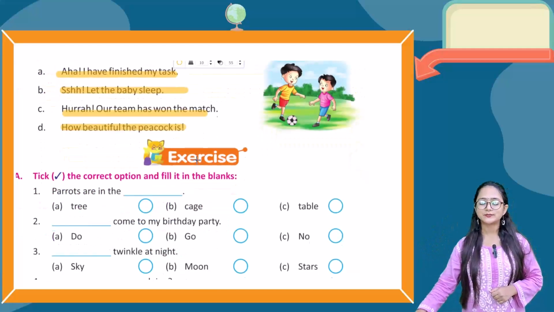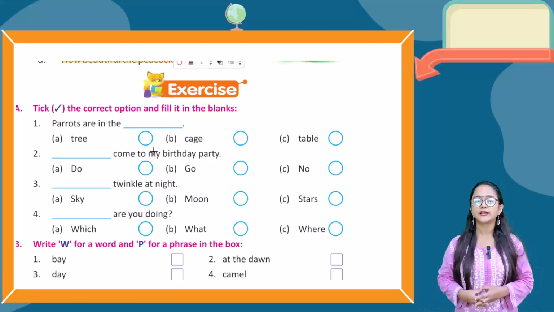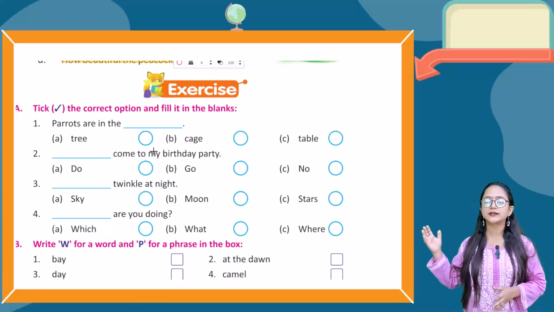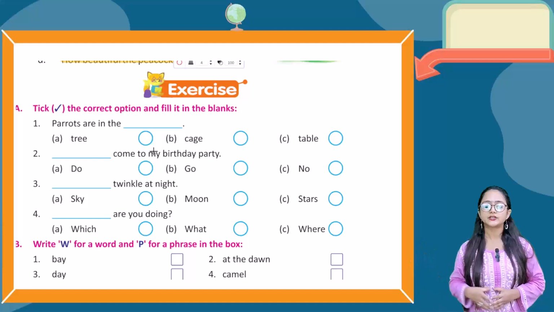Now students, let's move into the exercise part. So the first one is tick the correct option, fill in the blanks. First question, parrots are in the dash. Options are tree, cage, table. Parrots are in the cage. So you have to take cage.